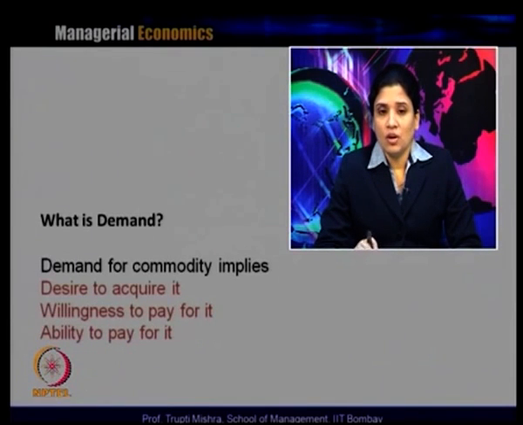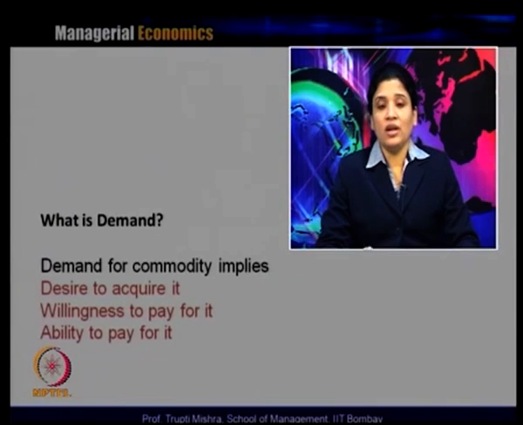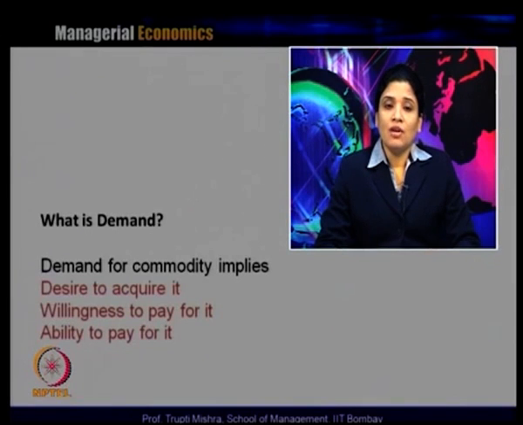If purchasing power is present in the consumer, then the consumer also has the ability to pay for it. So the preconditions are three: desire to acquire it, willingness to pay for it, and ability to pay for it. If one of these three preconditions is not met, then demand is not possible. Even if the consumer has the willingness to pay for it and the ability to pay for it, if the consumer has no desire to acquire it, it cannot become part of demand.